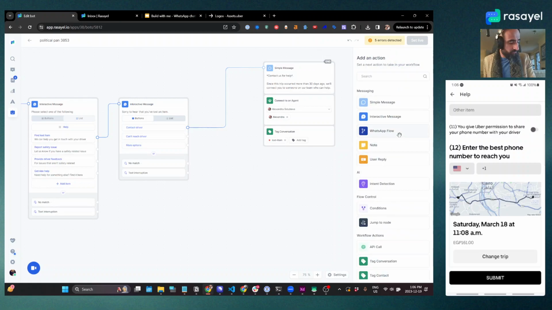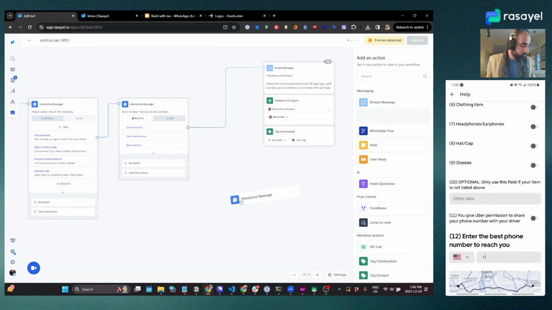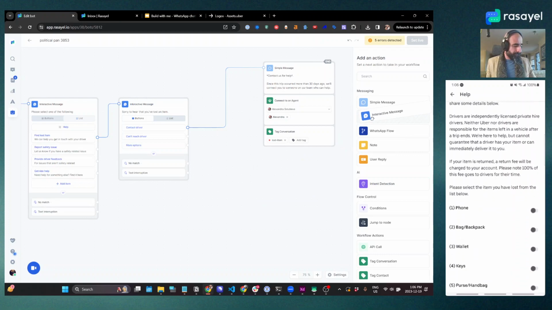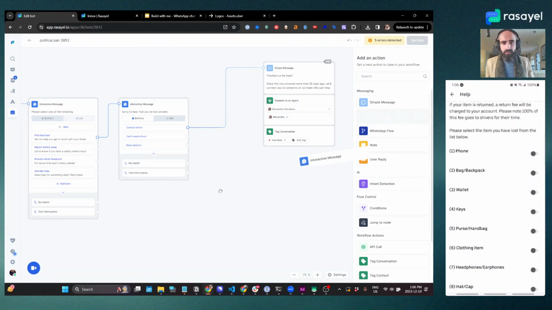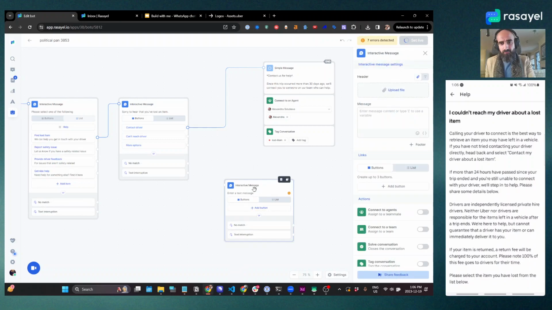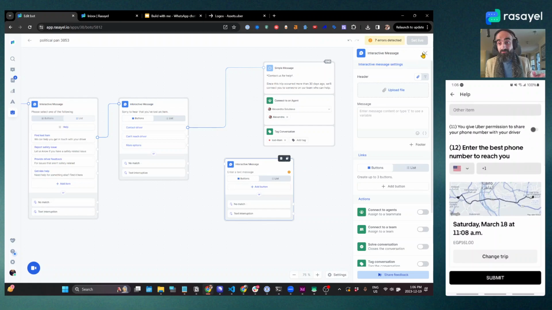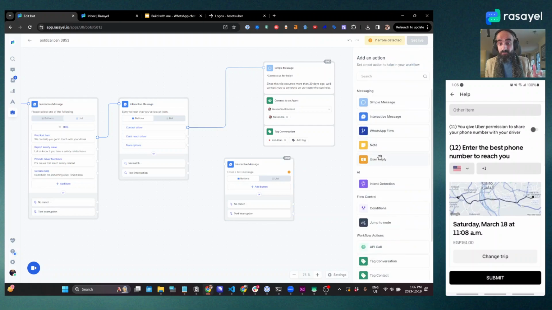And for this, we will start with maybe an interactive message, or yeah, let's do an interactive message. Now, the interesting thing is because this requires a form to be filled, what might actually be more suitable is a WhatsApp flow.